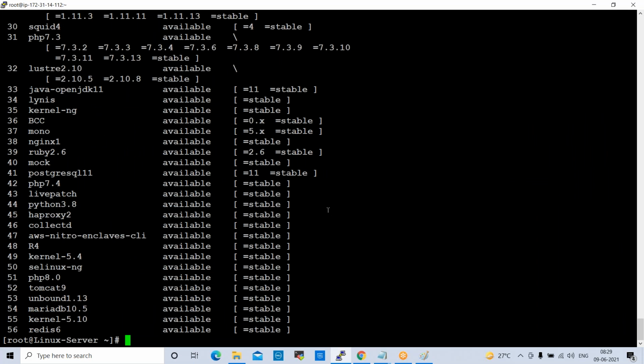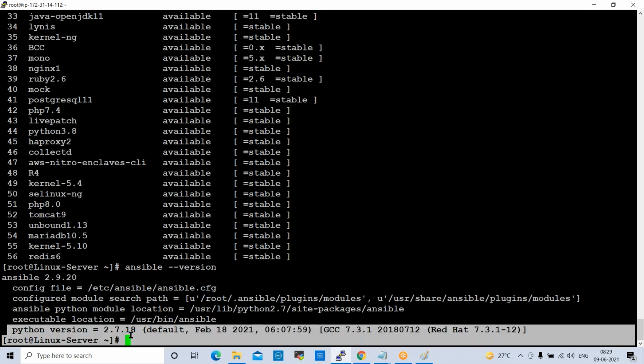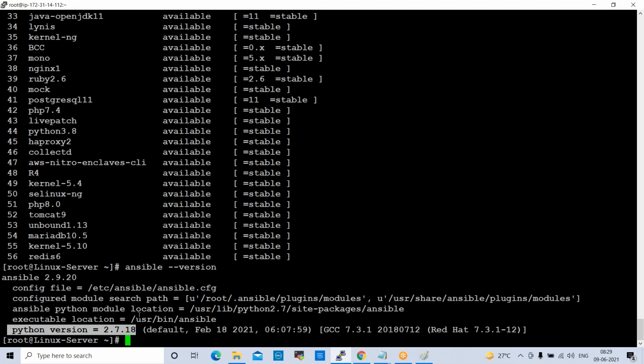Okay. So once we install the package, if you want to check that, ansible --version. See here, this is Ansible. This is Python. Right? So next one. Normally whatever packages are available inside of the Linux machine, those we can install happily.